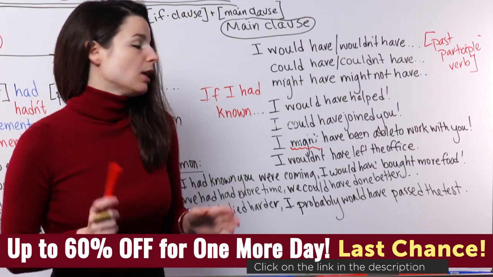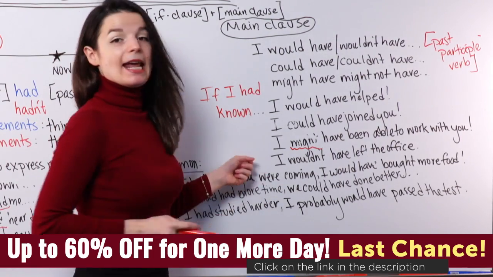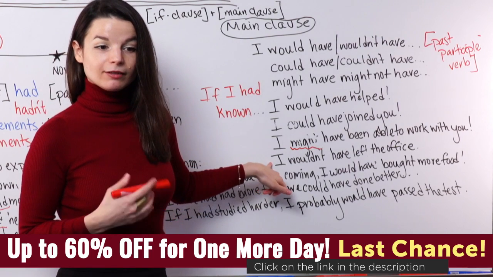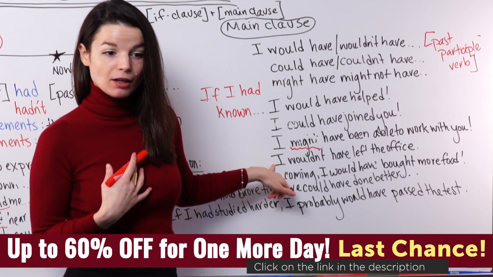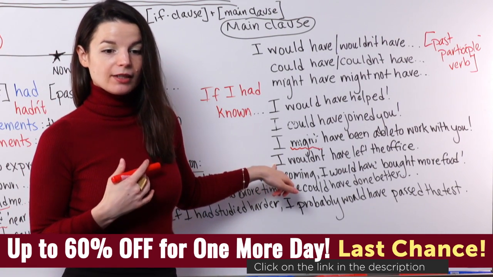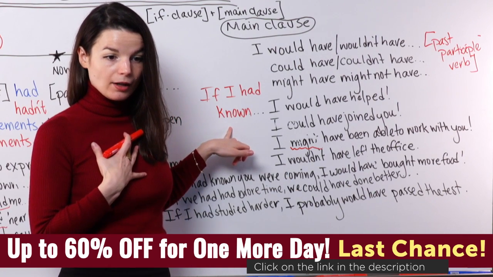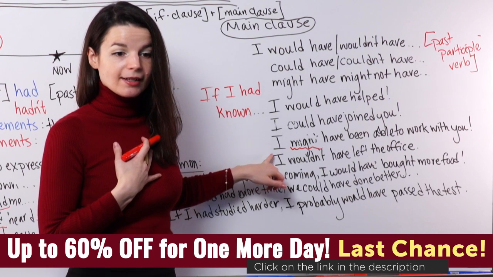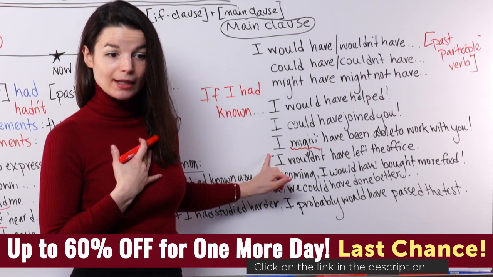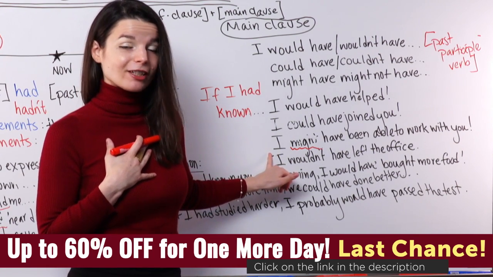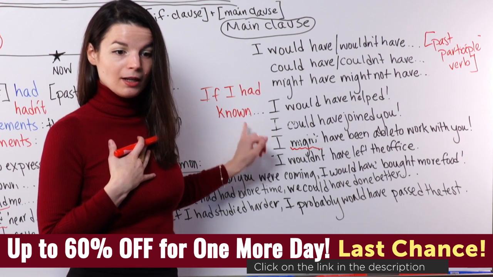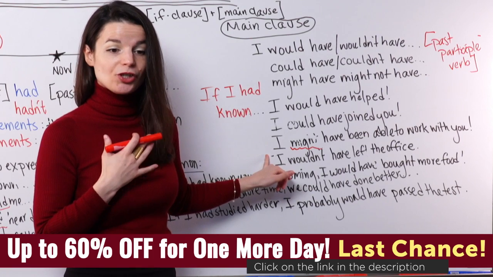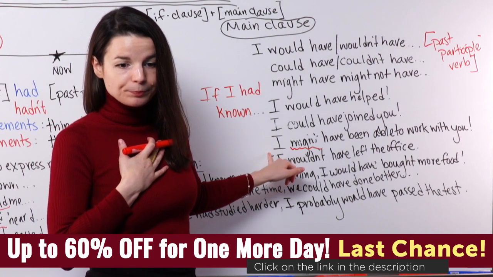Okay, so let's take a look at one more, a negative here. So if I had known, I wouldn't have left the office. If I had known, I wouldn't have left the office. So here, I did not know something, but if I had, I would not have left the office. So this means I left the office. But if I had known, I would not have left the office. So I would have changed my plan.